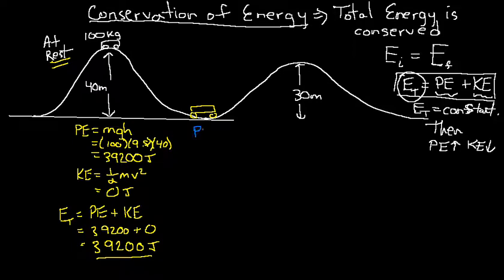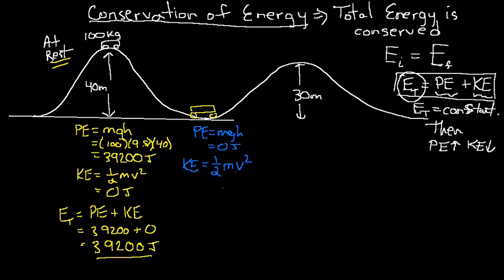What is the potential energy of the car right here? Well, it's mgh, but the height in this case is 0 because it's flat on the ground, and we're going to say ground is reference 0 for calculating potential energy for gravity. So if it's right on the ground, the height is 0, so the potential energy is 0 joules. But what about the kinetic energy? What's the kinetic energy at this point? Well, it's going to be 1/2 the mass times the velocity squared. Do we know the velocity?